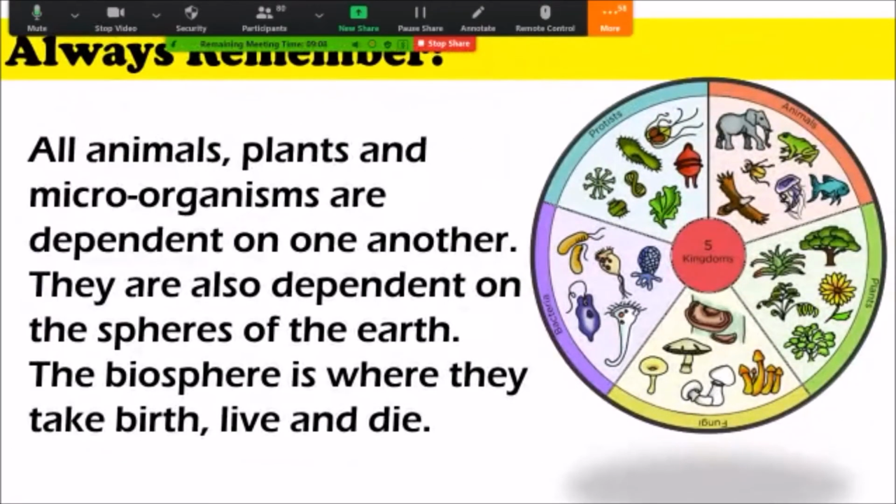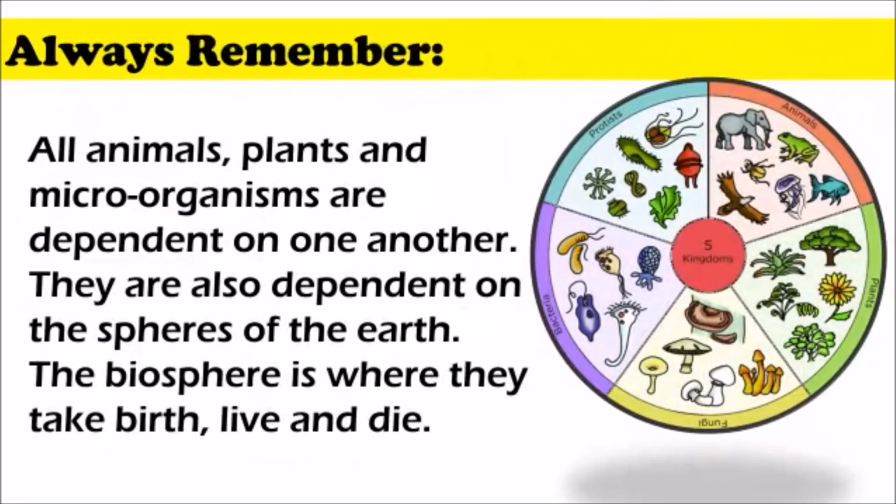It consists of everything. Now, almost always remember what you've got to remember. All plants, animals, and microorganisms are dependent on each other. All of them depend on each other. They are also dependent on the spheres of the earth. Clear? So for surviving, they need them. You can't bring the fish out and say, "Stop, don't stay in the water, stay on land now." No, it is so dependent on the hydrosphere. If there's no hydrosphere, it won't survive. So it is dependent on the different spheres.